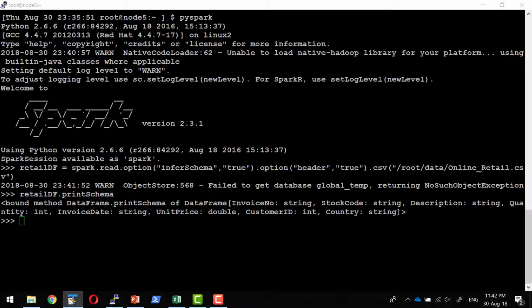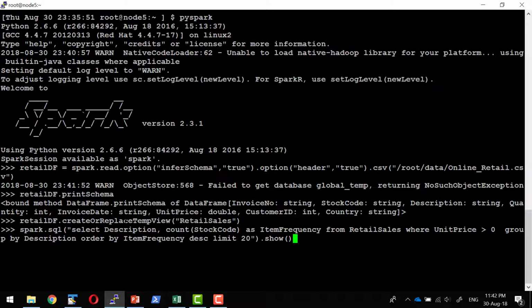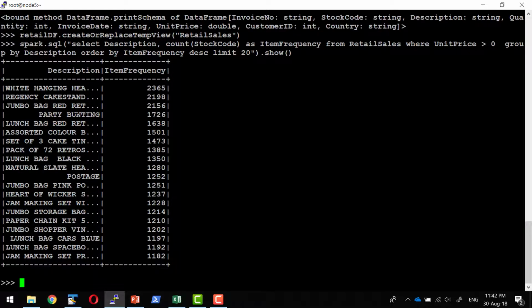Let me register this particular data frame as a temporary view so that I can use it with the SQL queries. So I'm going to fire up a SQL query by getting the value on description and the count of the stock code, as well as I'm going to get the records where the unit price is greater than 0, and all the records would get grouped based on the description, and I'll get only the 20 records. So the result will get displayed. I do have the result. So behavior wise, DataFrames behave the same, and many methods have the same syntax as we have within Scala.